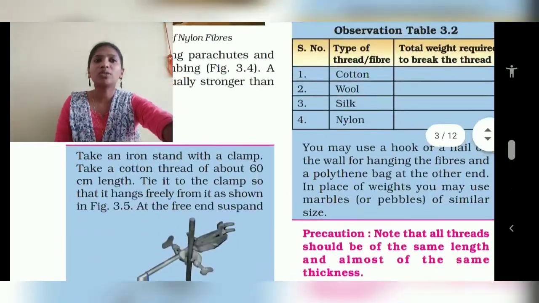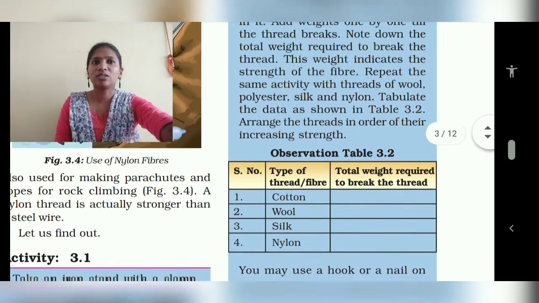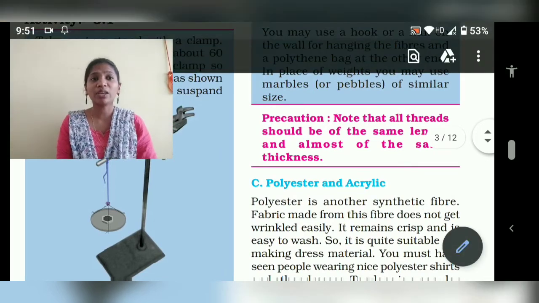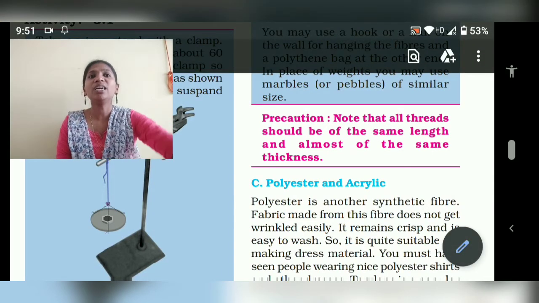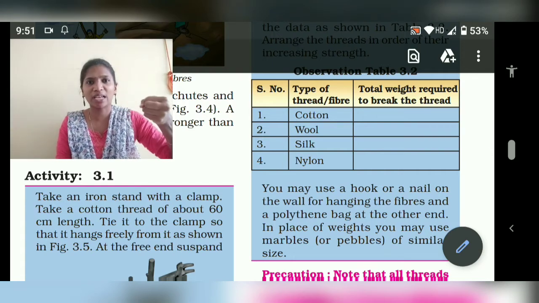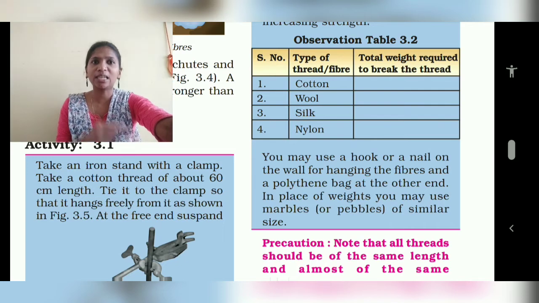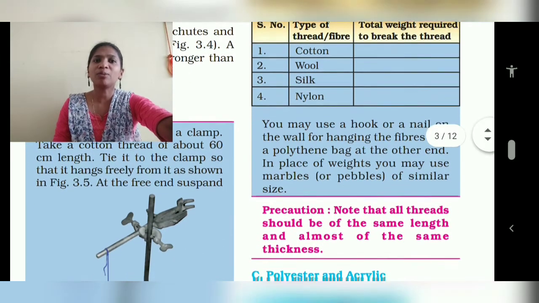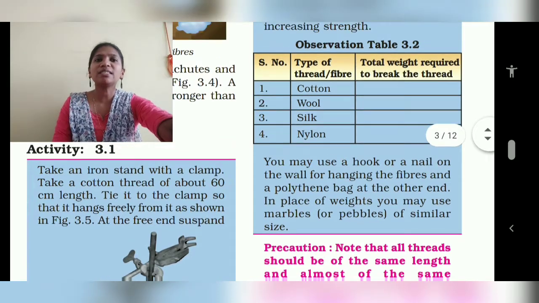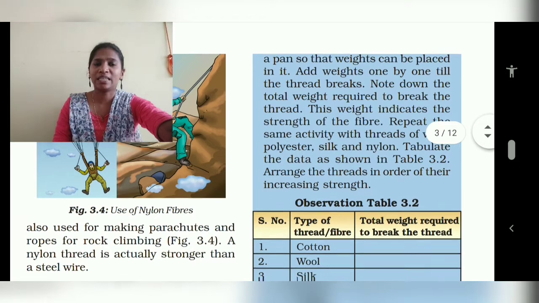Go through this activity and fill in the table. If you read it yourself, you will understand what it is telling. Take an iron stand with a clamp. Take a cotton thread about 60 centimeters long, tie it to the clamp and hang it freely as shown in the figure. Then at the free end suspend a pan so that weights can be placed in it.